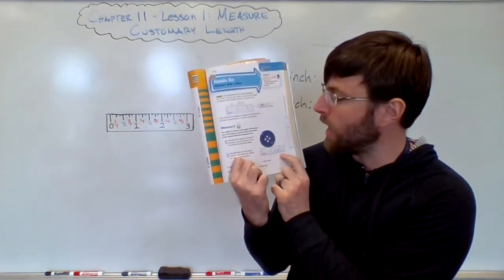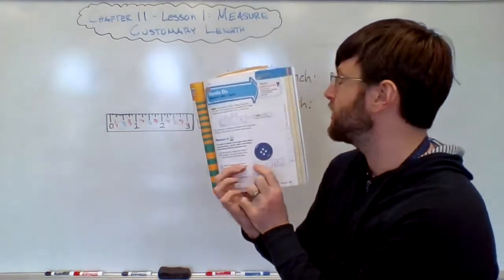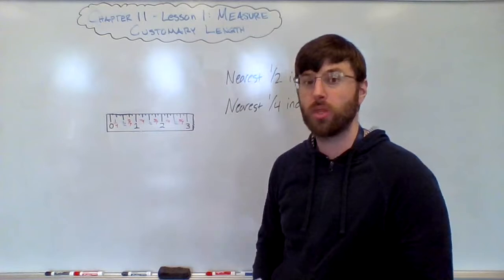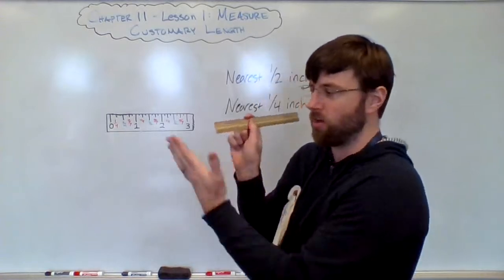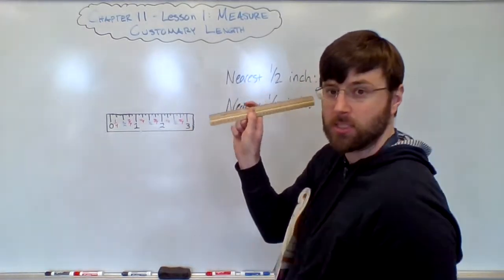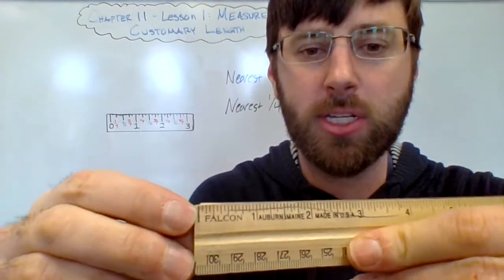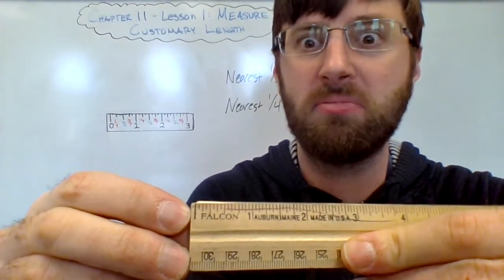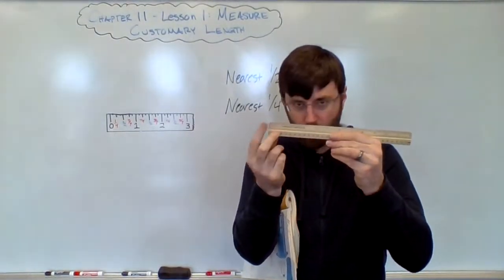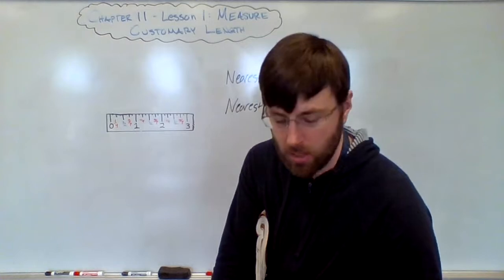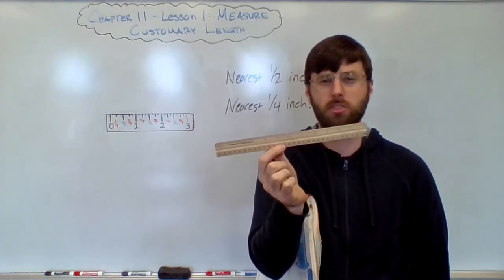Now, anytime you're measuring something, the first step is always to make sure that you line up the 0 of the ruler with the start of the object. Some rulers start at the very end is 0, and some rulers, like this one here, you can see that 0 actually starts like a 1/8 of an inch in. So you have to actually line up where 0 is with one side of the object and then go to the other. The other thing is you need to make sure that you're measuring in a very straight line across the object that you're measuring.